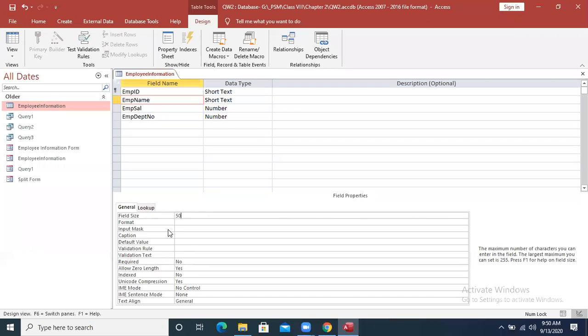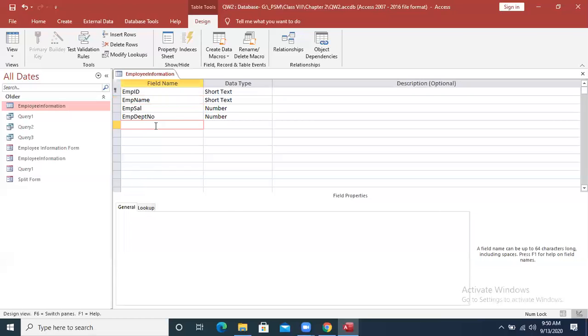What is meant by validation rule and validation text? We had discussed these properties as well. These properties are given in your book on page number 30. Validation rule is whether the field is following some rules or not. For example, if we take another thing which is email.